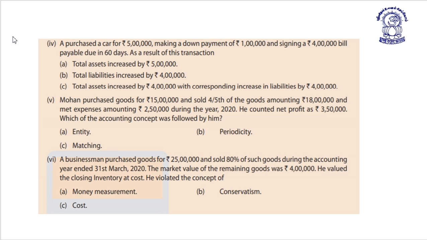Next, A purchased a car for rupees 5 lakhs, making a down payment of rupees 1 lakh and signing a 4 lakh bill payable due in 60 days. As a result of this transaction, total asset is increased by 5 lakh, total liability increased by 4 lakh, or total asset is increased by 4 lakh with corresponding increase in liability by 4 lakh. Which is the correct answer?